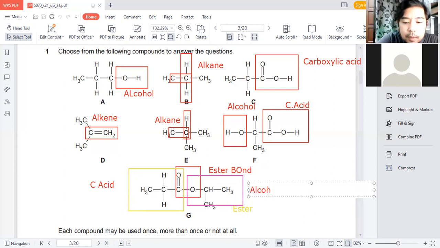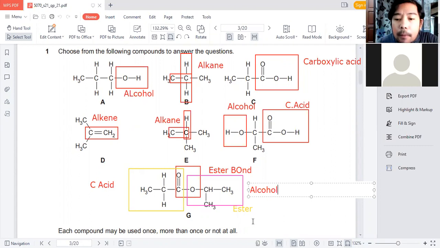Now, I don't want to talk about the question yet. I want to talk about what you understand by each of those functional groups. Because as I mentioned, no matter how long the hydrocarbon, you just need to look at the functional group, because only the functional group will change.